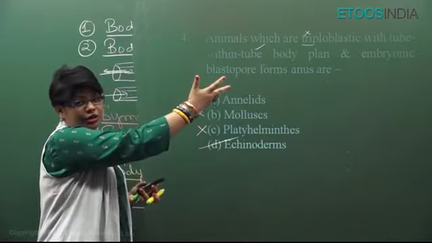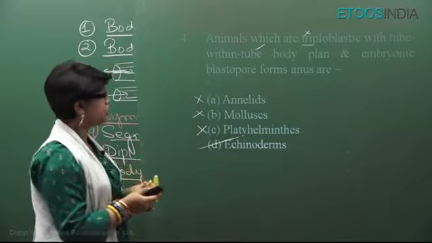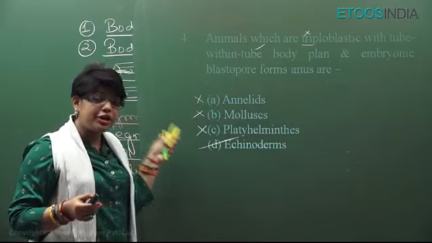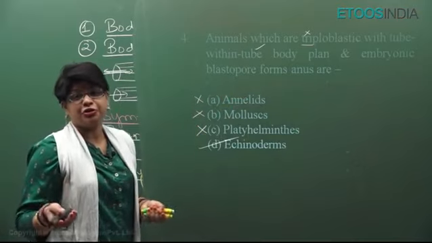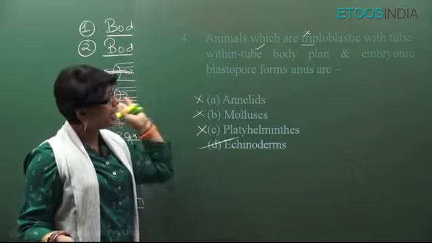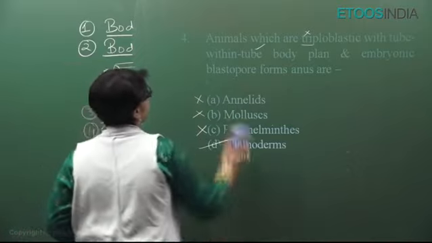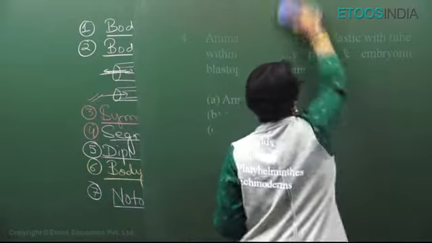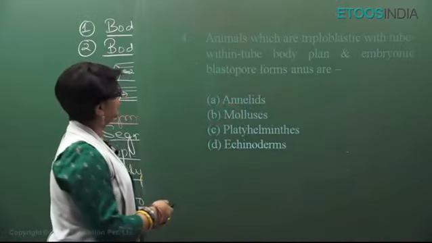Here we have to read the whole question. But sometimes, even with just one option, suppose they are asking animals which are triploblastic, and the other three options are, let's say, Porifera, Coelenterata, Ctenophora, your answer is already solved. You don't have to see the other part of the question. So the approach that you have in solving the question is very important, which we have practiced enough in the Concept Booster course.